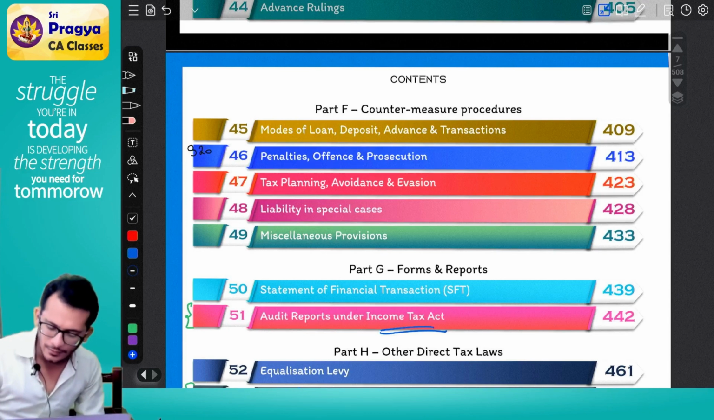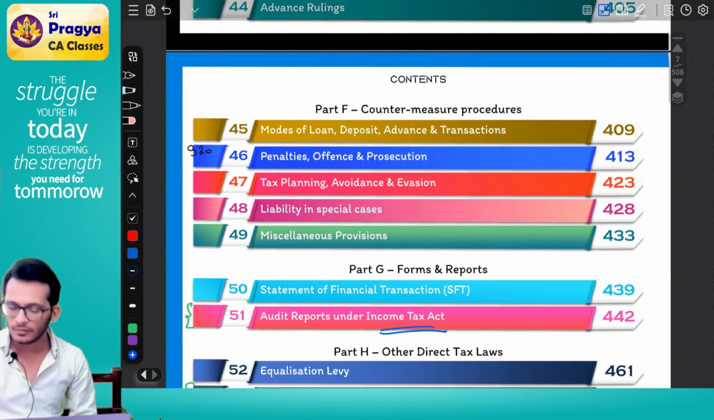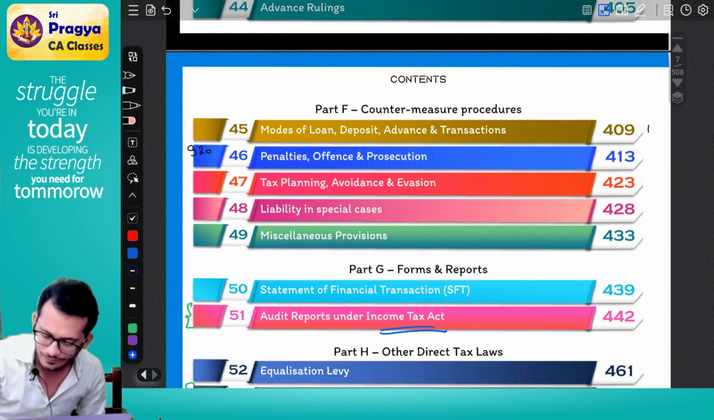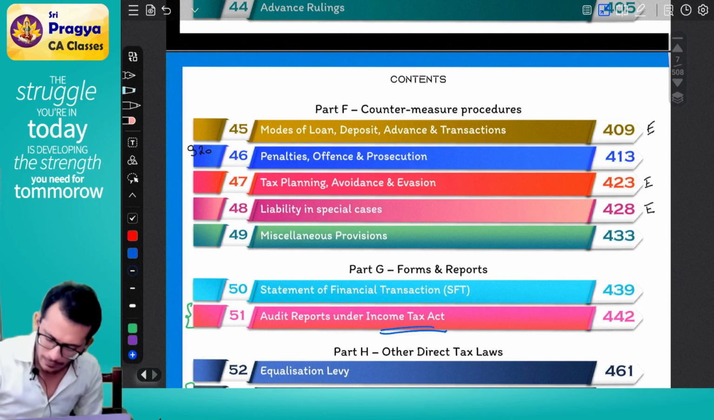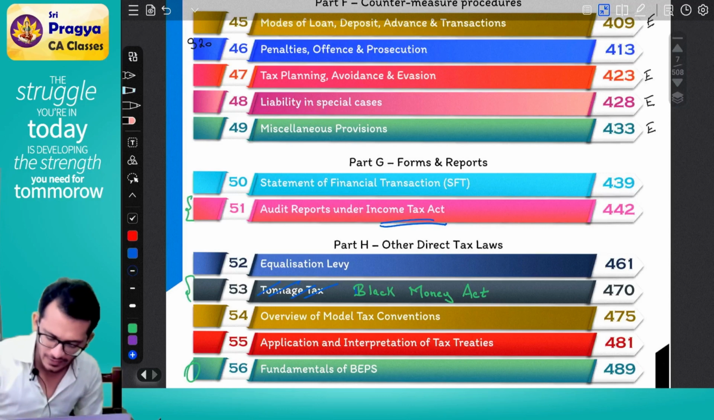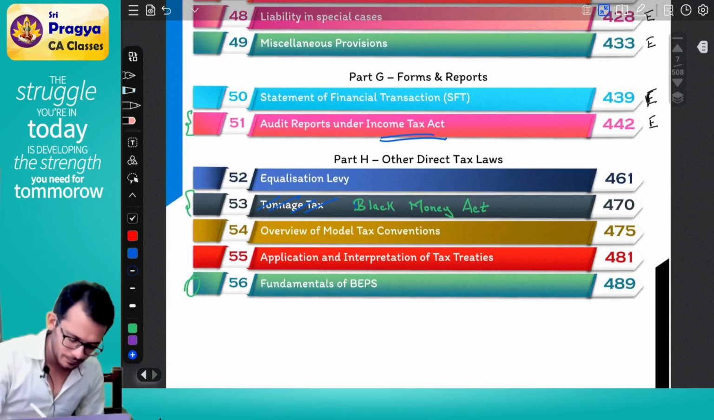If you notice, the balance items are just normal administrative provisions. Modes of loans and payments, the scenario of how you should pay. So this is extra. Tax planning is extra. Liabilities is extra. Miscellaneous and all, you know it is extra. SFT is where they are coming and telling how to pay SFT. So extra. Audit reports is a part of your process. This is all extra.